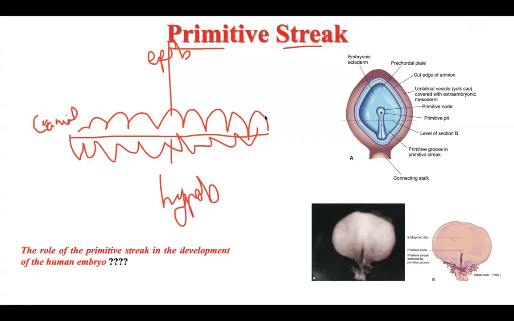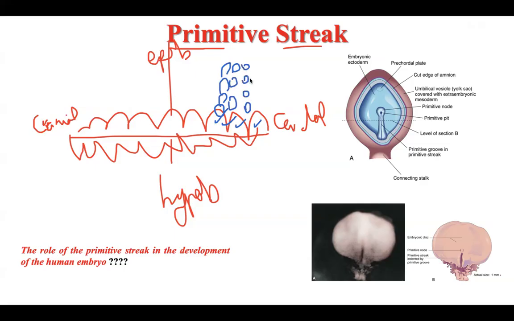And this is the caudal end of the embryo or embryonic disc. What is meant by primitive streak? The cells of the epiblast, the upper layer, at the caudal end of the embryo increase in number, proliferate.